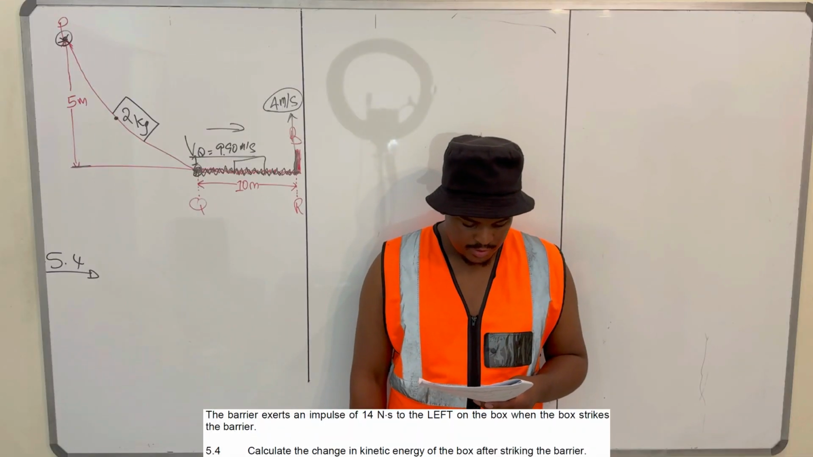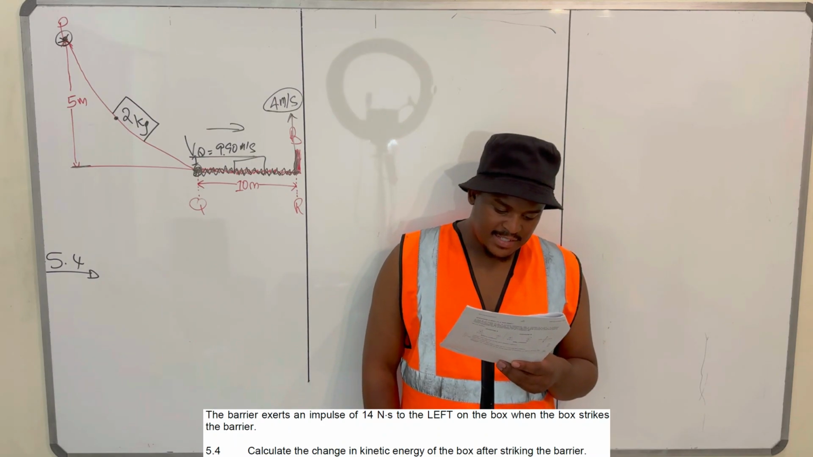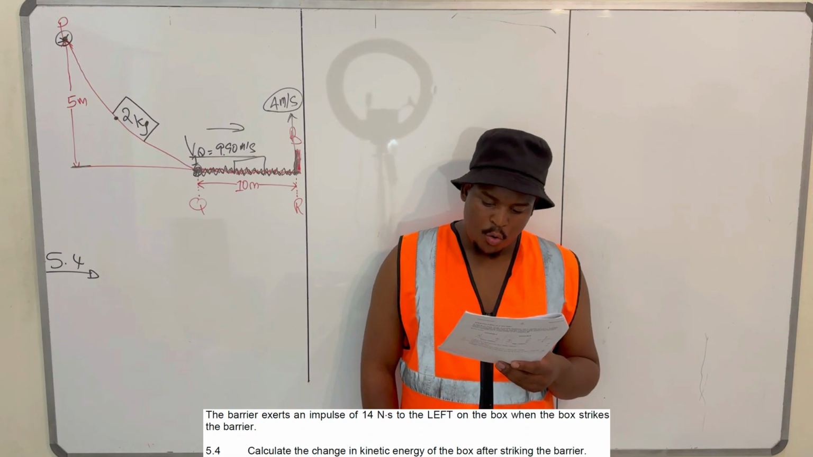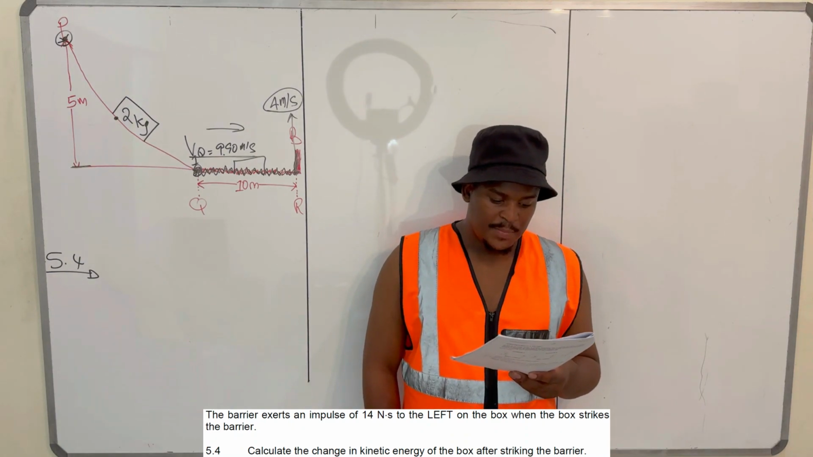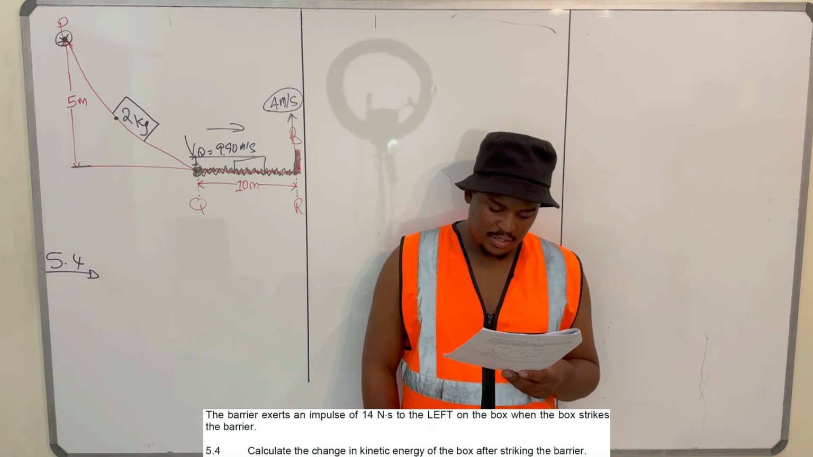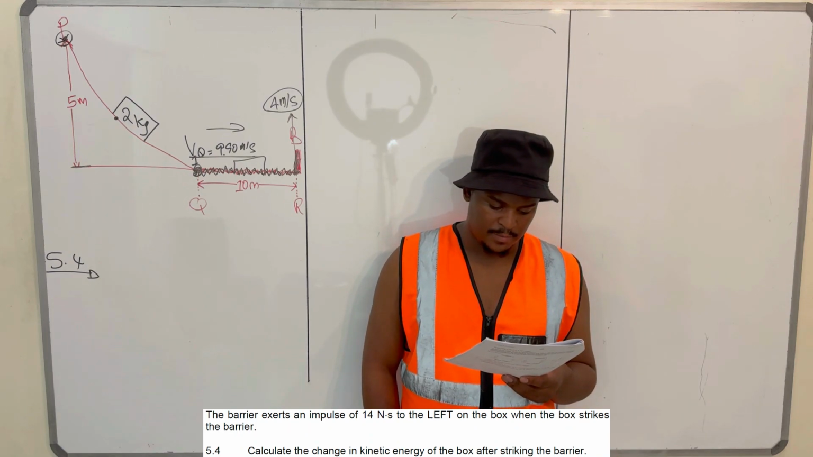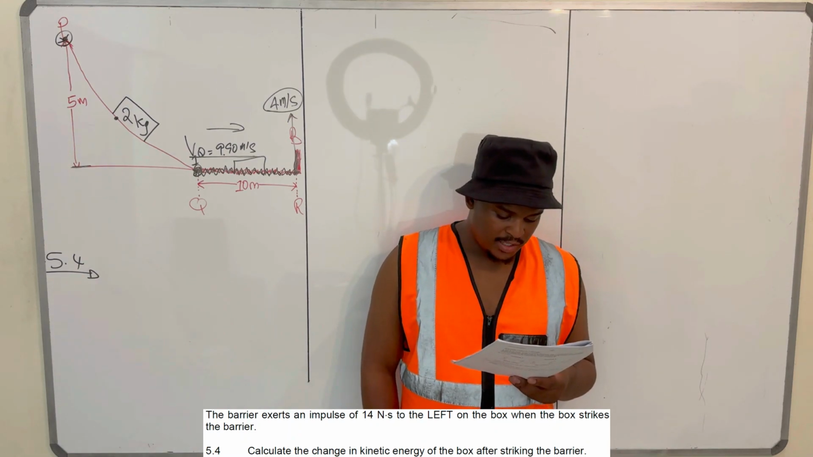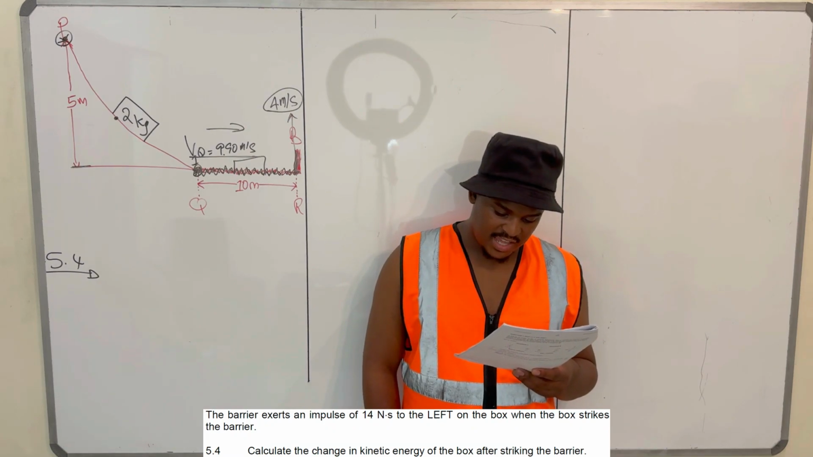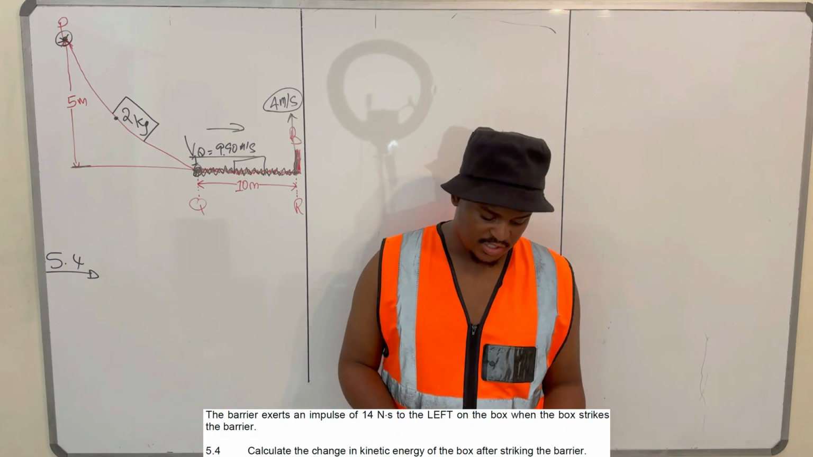So now we're doing the next question. They're saying the barrier exerts an impulse of 14 Newton seconds to the left on the box when the box strikes the barrier. Question 5.4: Calculate the change in kinetic energy of the box after striking the barrier. So they want the change in kinetic energy of the box after striking the barrier.